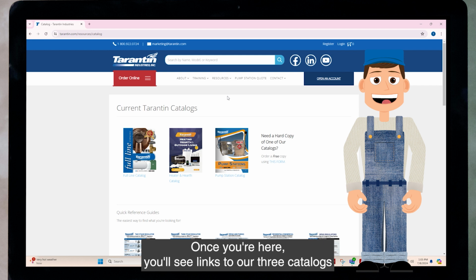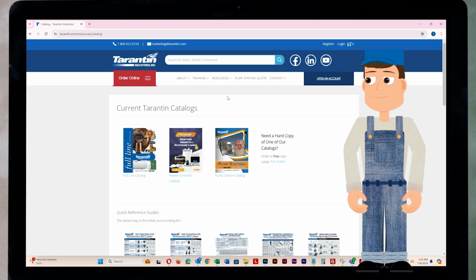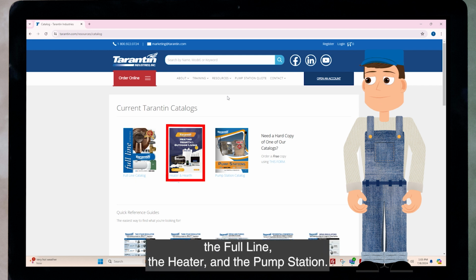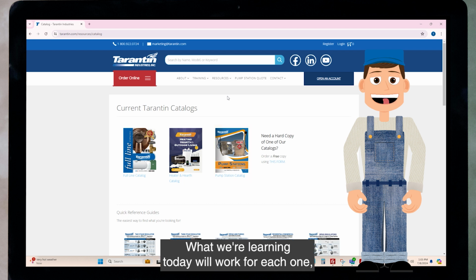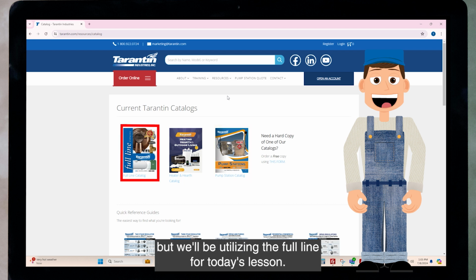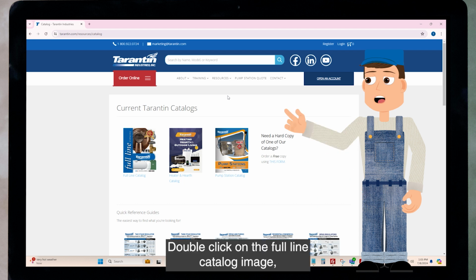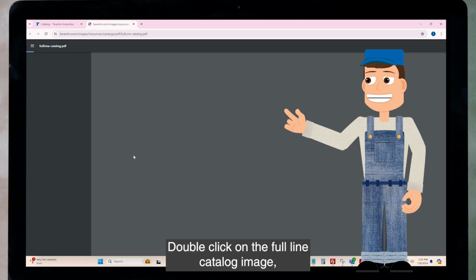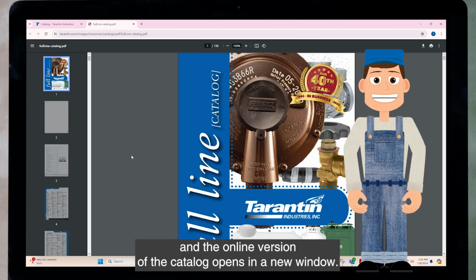Once you're here, you'll see links to our 3 catalogs: the full line, the heater, and the pump station. What we're learning today will work for each one, but we'll be utilizing the full line for today's lesson. Double-click on the full line catalog image, and the online version of the catalog opens in a new window.